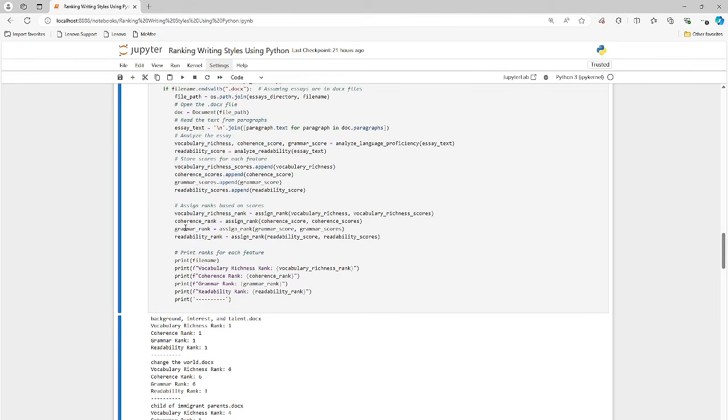And with these libraries, this is not all there is, right? There's all kinds of different items that you can tease out. We're only looking at vocabulary richness, coherence, grammar rank, and readability rank, but there's like dozens and dozens of different features that you can extract from these documents, and Python will pick up all of these and report all of these. So if that's something you want to exploit, just to get a couple dozen different features from each document and then go ahead and start filtering out based on the ranking of each one, that is totally doable.